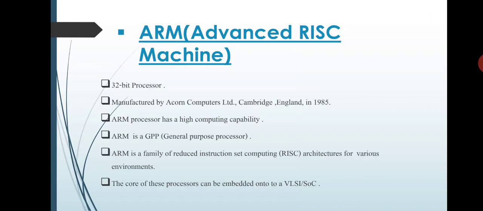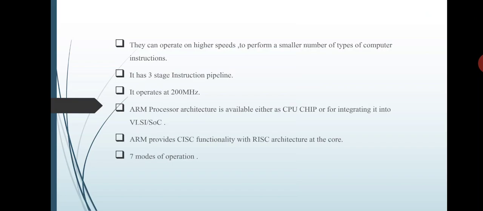ARM is a family of reduced instruction set computing architectures for various environments. The core of this processor can be embedded onto a VLSI or SoC. As the name indicates, it can perform all the RISC instruction set operations. They can operate at higher speeds to perform a smaller number of types of computer instructions.